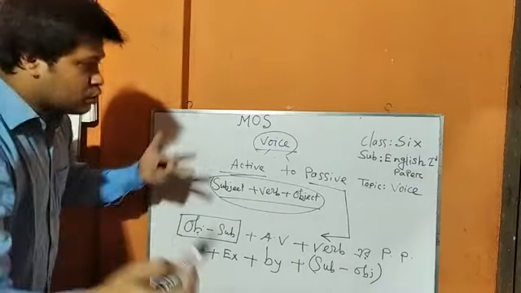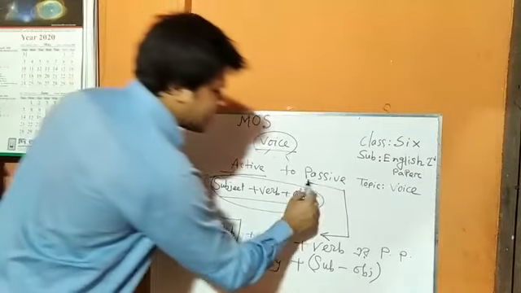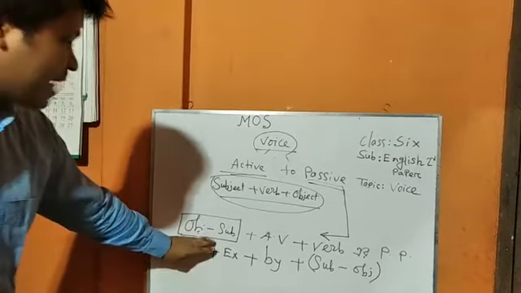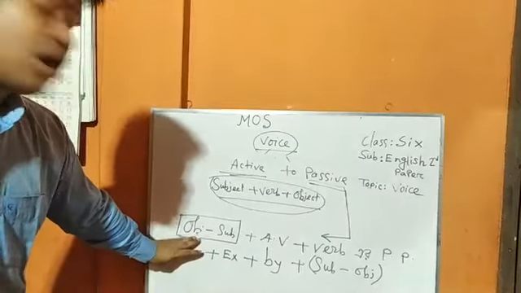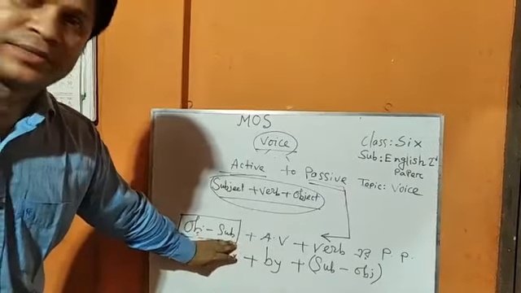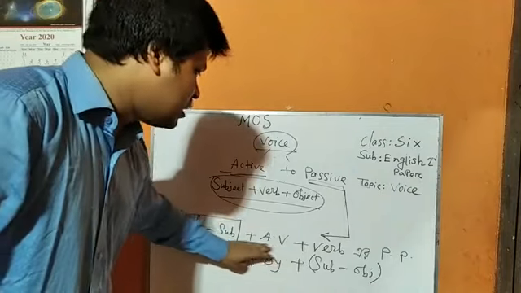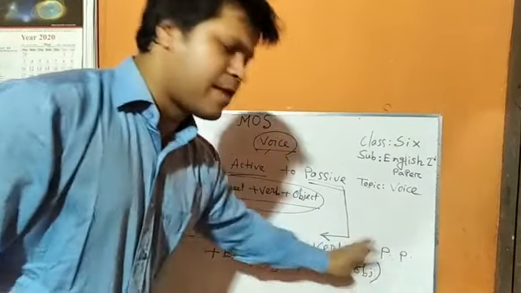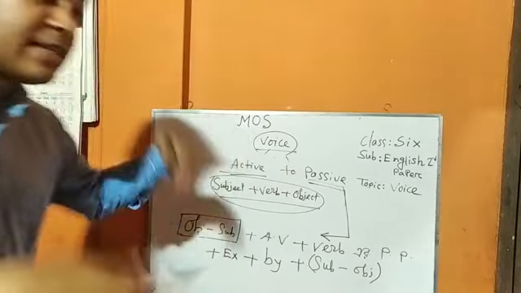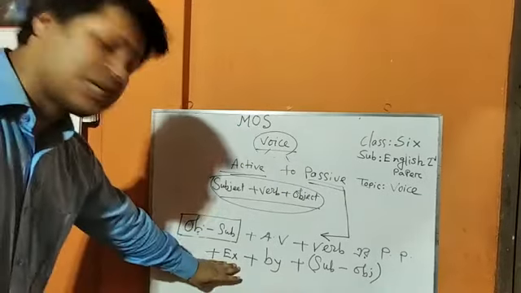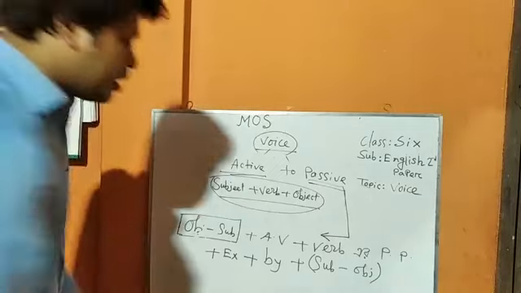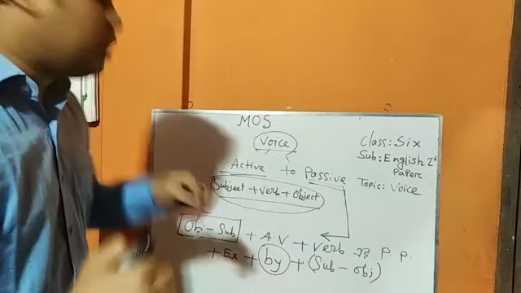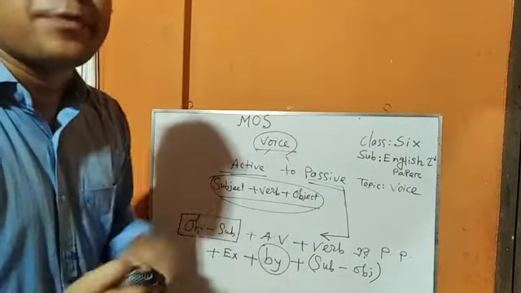Now we are going to tell you the structure of passive voice. At first, you have to change the object into subject. After that, you use an auxiliary verb, and after that, the past participle of the verb, and after that, if you find extra information, then use it here, and after that, you have to use by.